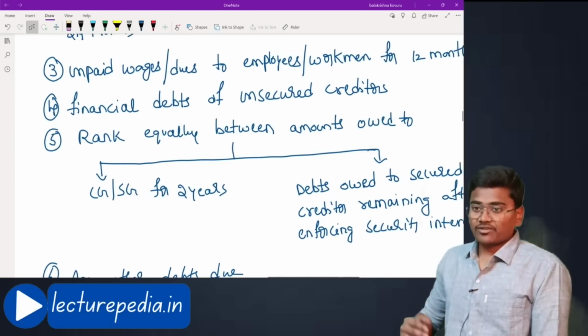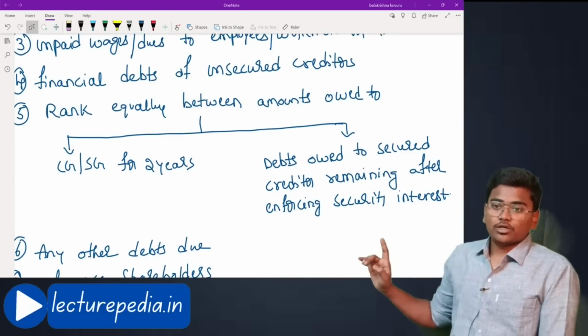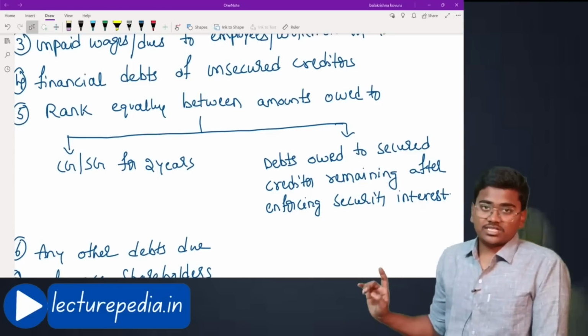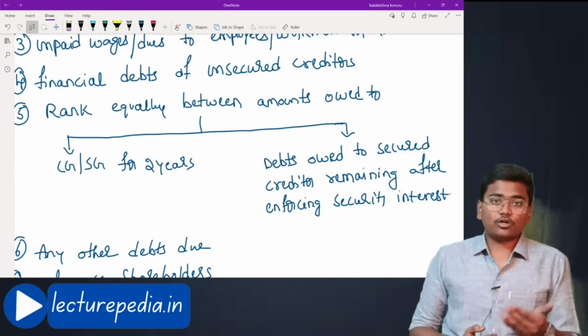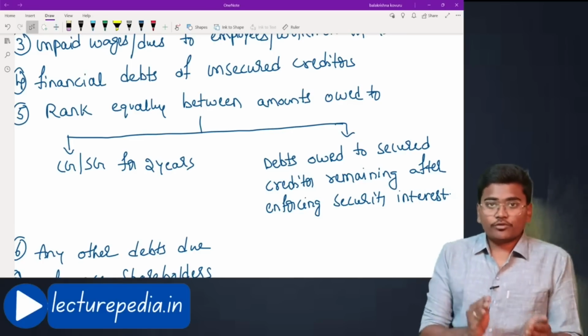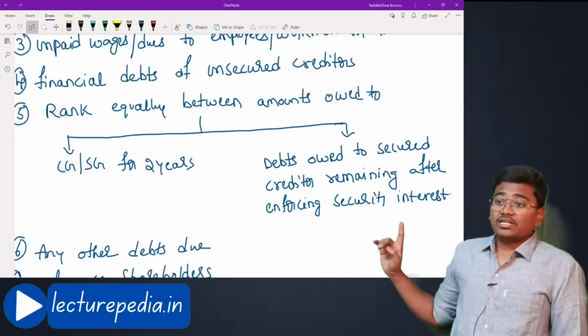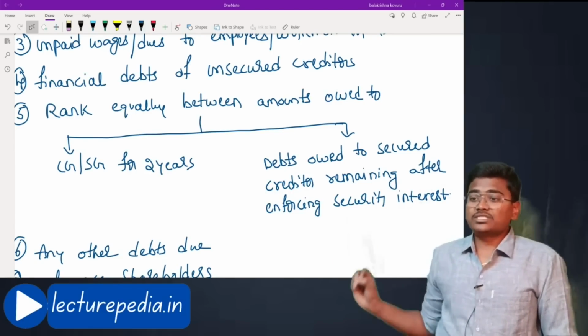After that, you will pay the remaining amount equally to the central government or state government, that is, taxes. If any amount is due to either the central government or state government during the preceding 2 years, the amount will be paid to them. And debts owed to the secured creditor remaining after enforcing the security interest.